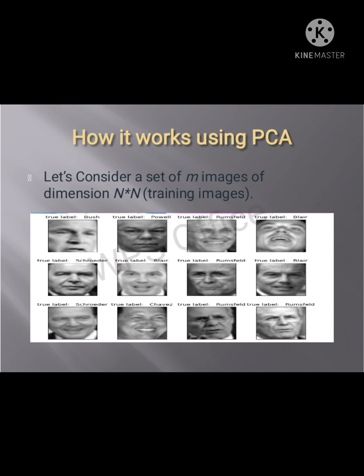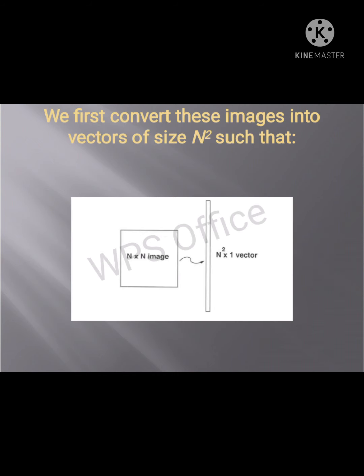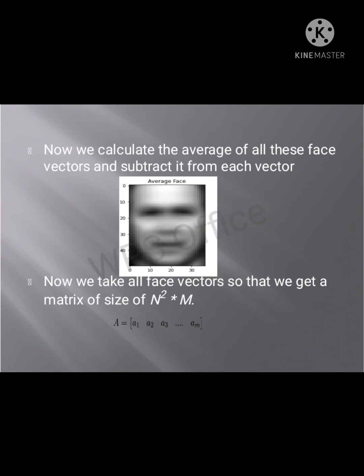This picture shows the n by n training images. First, convert these images into vectors of size n square, such that each n by n image becomes an n square by 1 vector. Then PCA is applied.